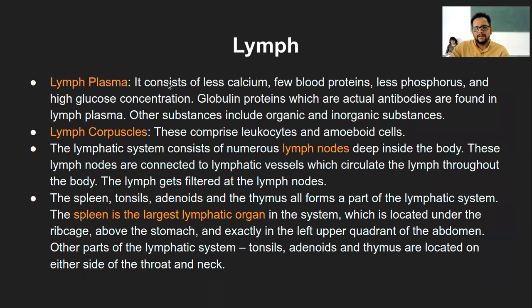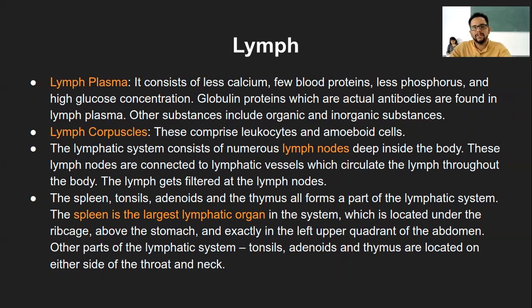Lymph plasma is similar in composition to blood plasma, with different minerals like calcium and so on. Just the amount will vary, like less phosphorus and high glucose concentration. Globulin, which is one of the proteins, and these are actual antibodies, what we call immunoglobulins.